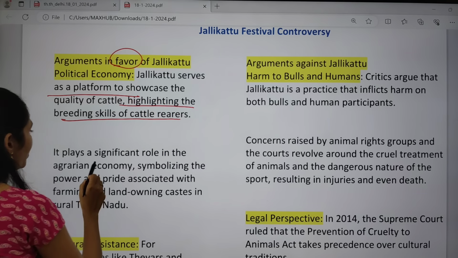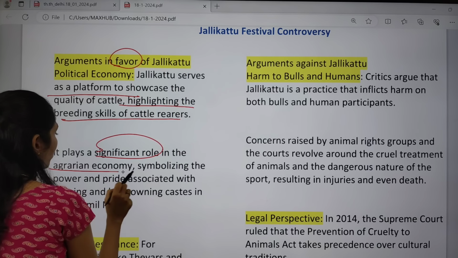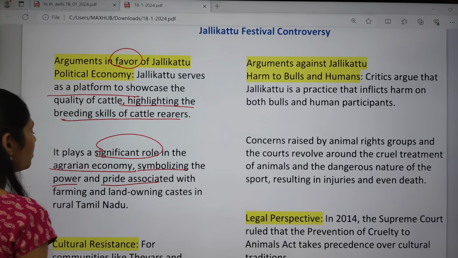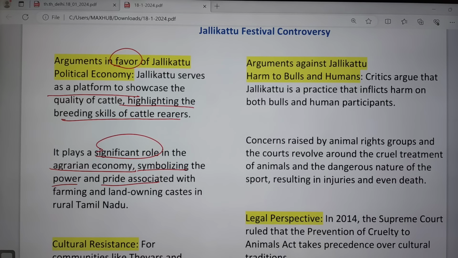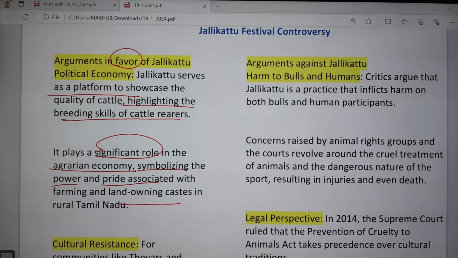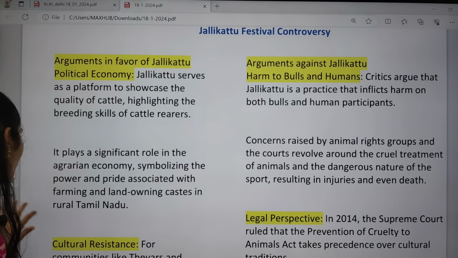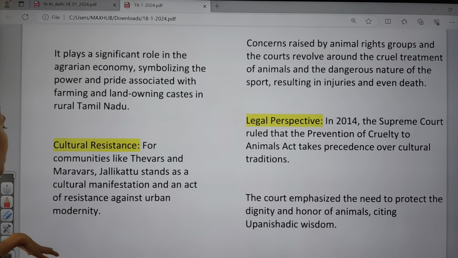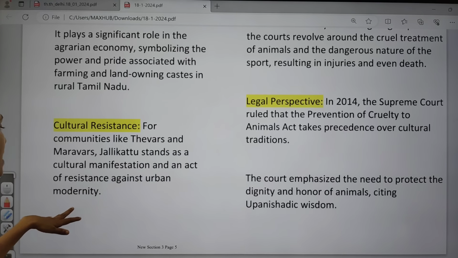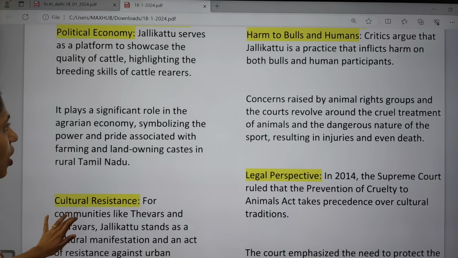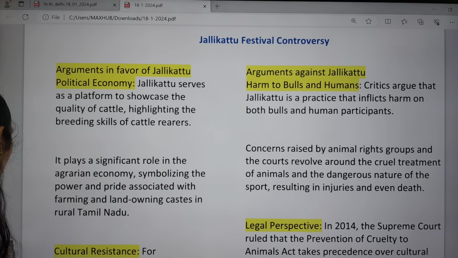It plays a very important role in the agrarian economy, symbolizing the power and pride associated with the farming and landowning castes in rural Tamil Nadu. It also provides another part of the culture: for communities like the Thevars and Maravars, Jallikattu stands as a cultural manifestation. Okay, so these are the arguments in favor. Now let us see the arguments against Jallikattu.